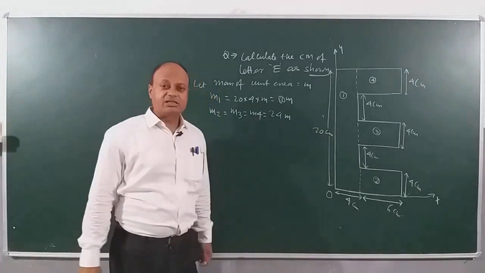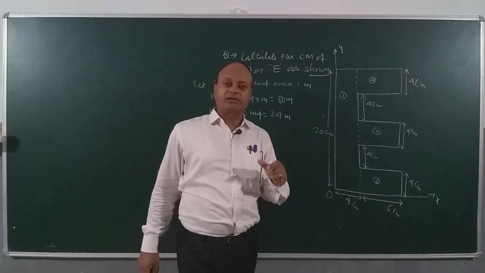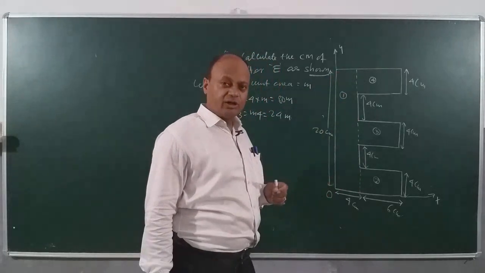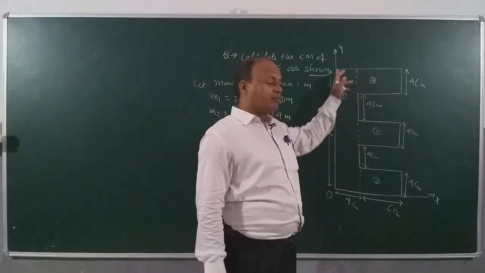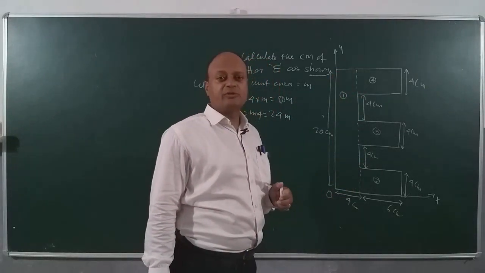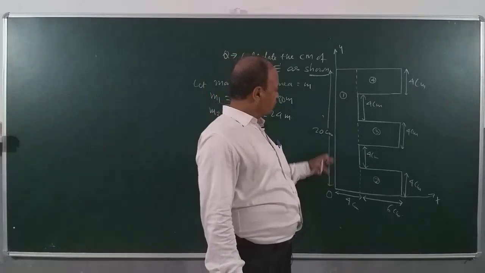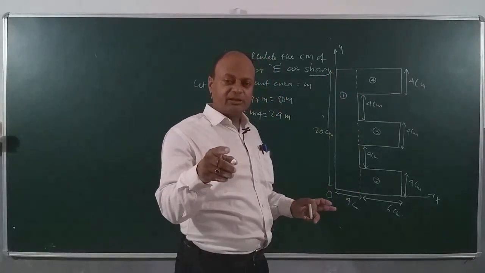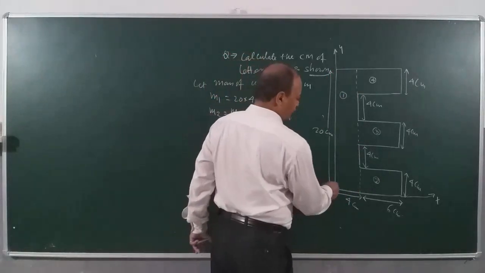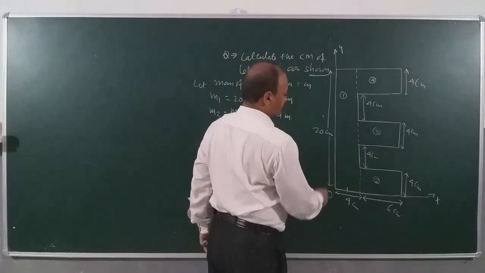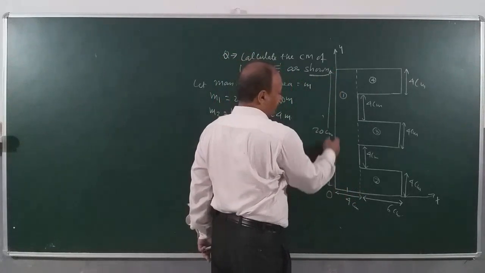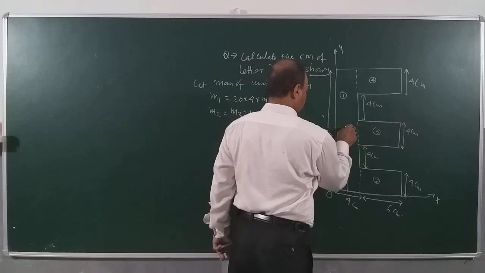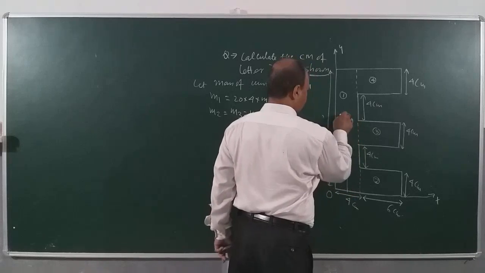So the first part is done, we have calculated mass. Now the next thing is finding the coordinates of each block. Now the first block is symmetrical. And remember, as you know already, the center of mass of a symmetrical object is always the geometrical center. So block 1 is what? Symmetrical, so the geometrical center will be the center of mass. This is 4 units, so 2 units this side. And this is 20, so half of 20 is what? 10. So it will be somewhere out here. This will be 2, 10.